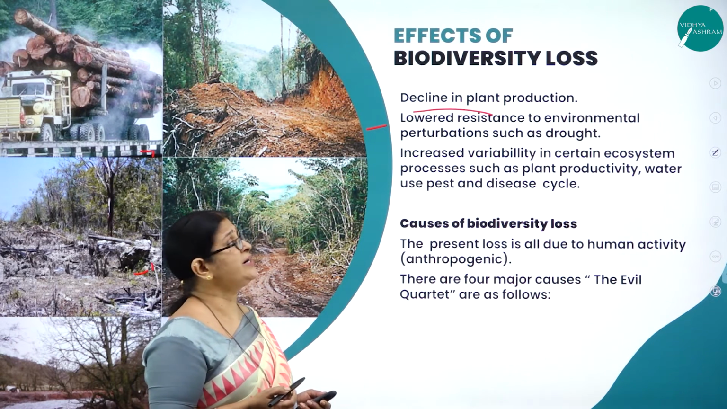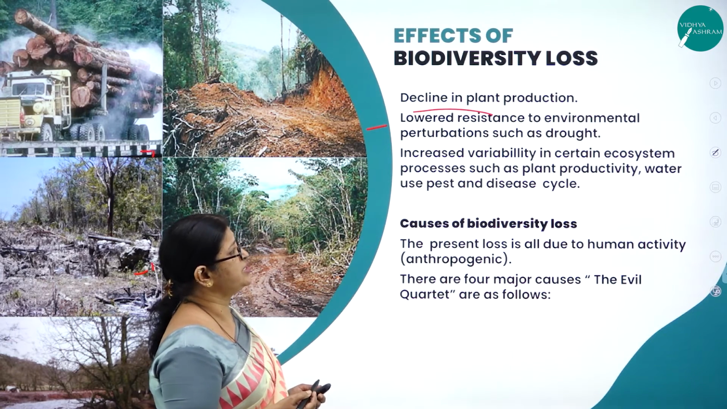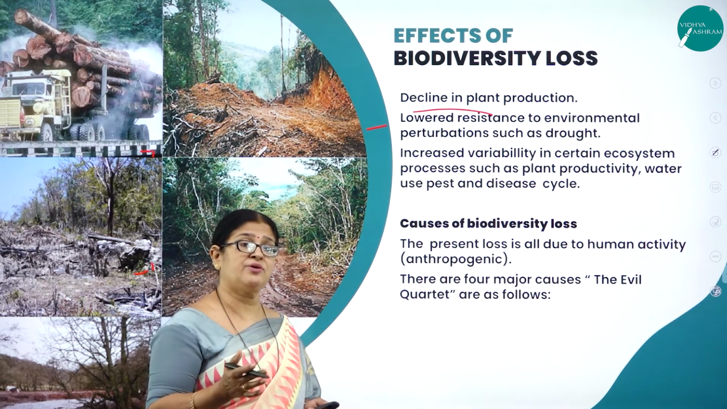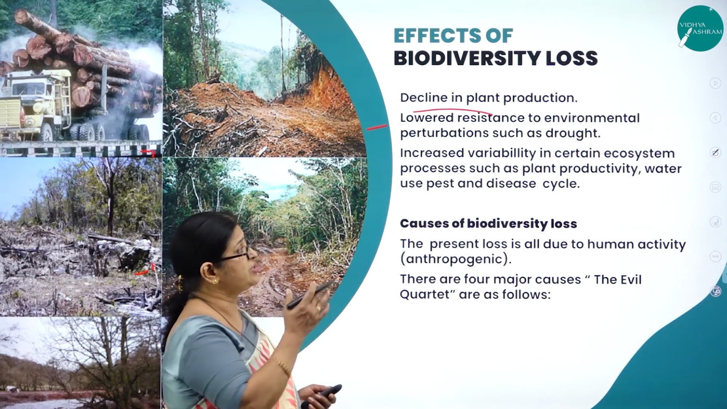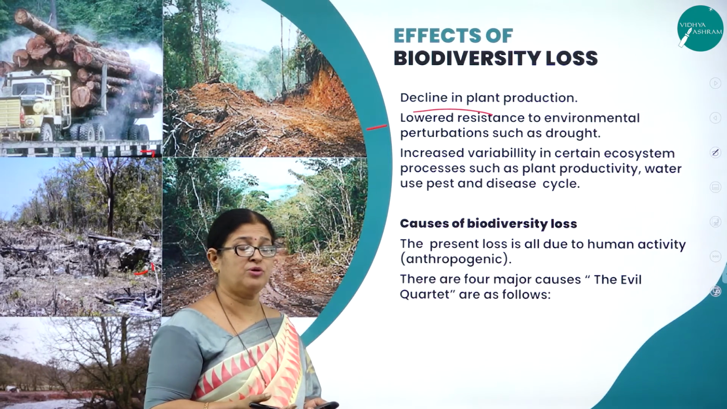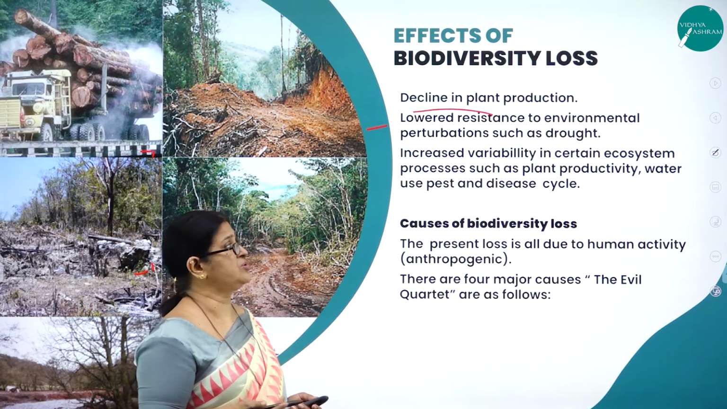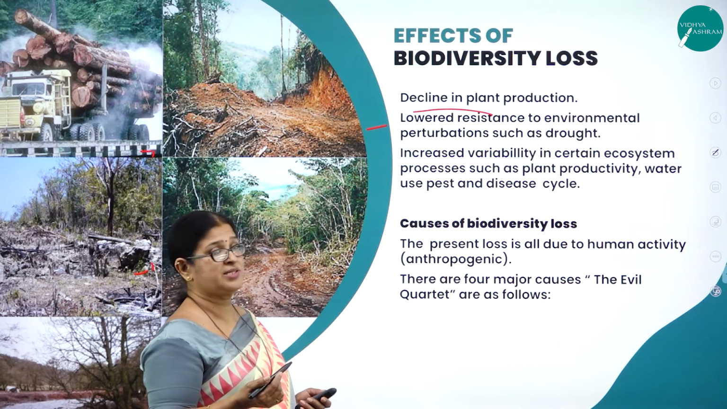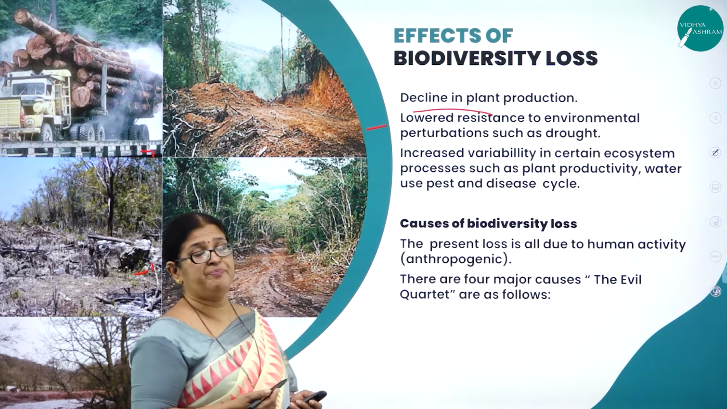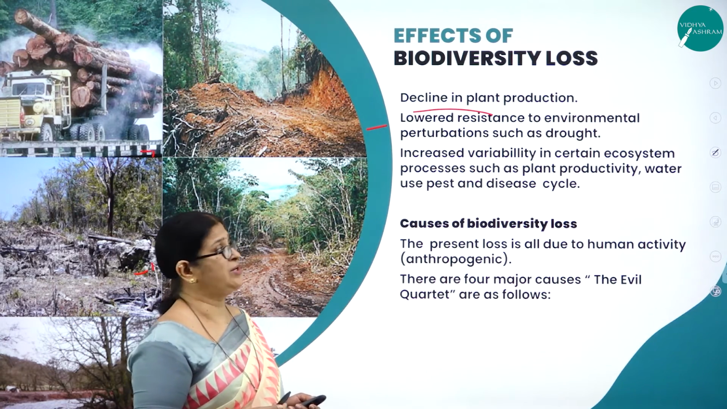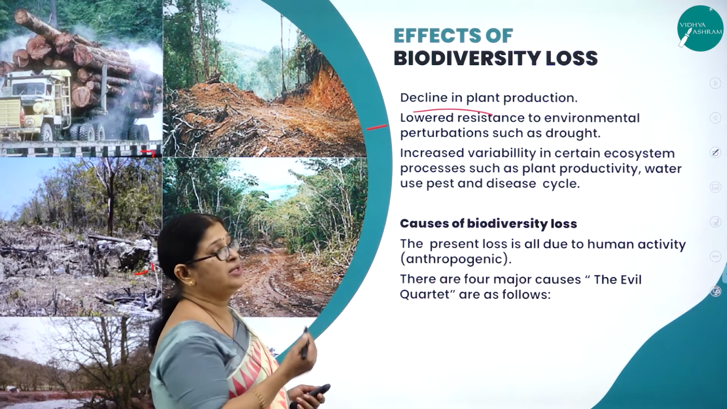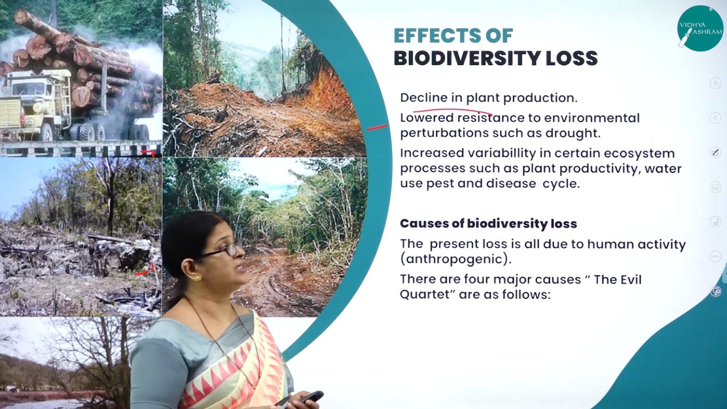Then, lowered resistance to environmental perturbations such as drought. See, the more you plant the trees, the lesser will be the natural calamities, like drought or famine or even floods. So if we keep on destroying the biodiversity, then we will not have that much resistance to control environmental calamities like drought.